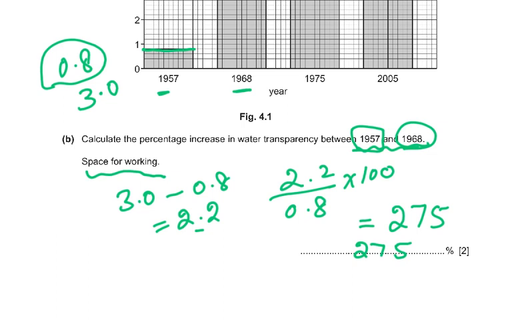So how do we do it? The final minus the original, and then over the original times 100. This gives you the percentage increase. From 0.8 it went up to 3.0. So the difference over the original, which was 0.8, times 100.